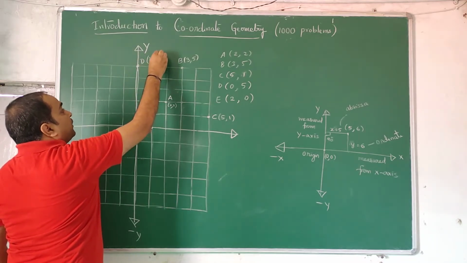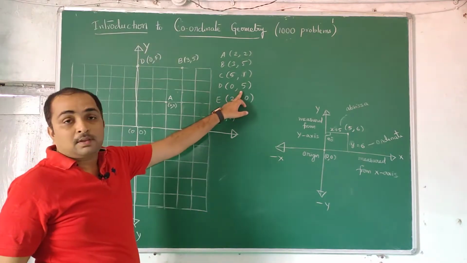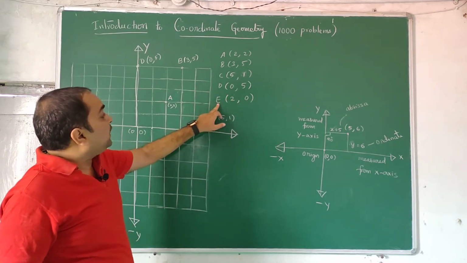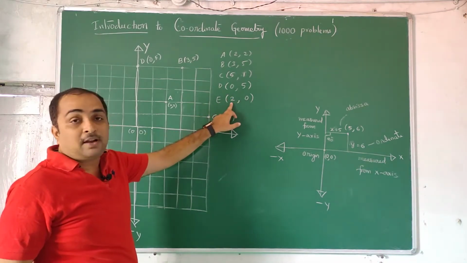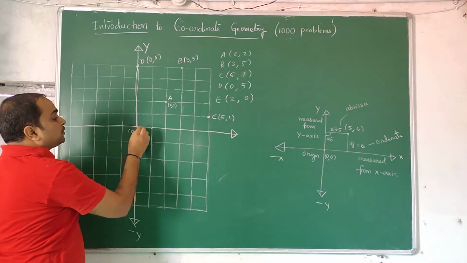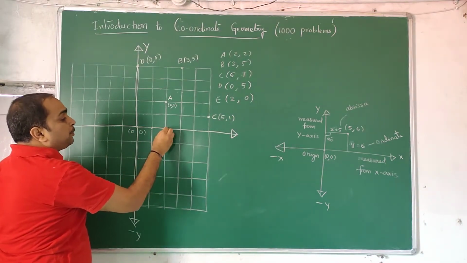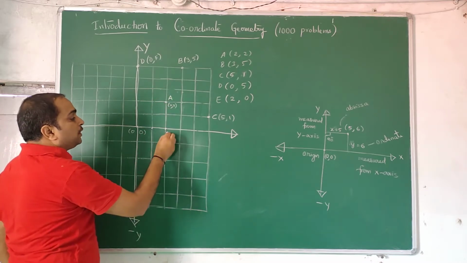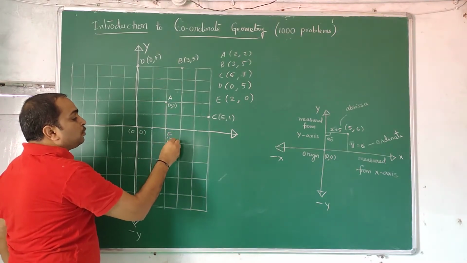(0, 5), this one. Now I want point E, which is (2, 0). Along the x-axis you have to travel 2, along the y-axis you don't need to travel. From here I am starting, this is our origin: 1, 2. This is my point, I don't need to travel along the y-axis. So it is E, that is (2, 0).